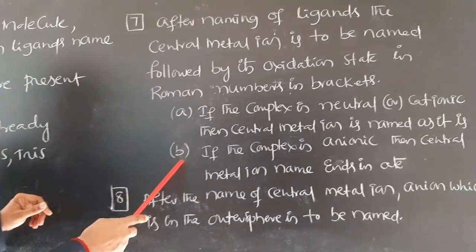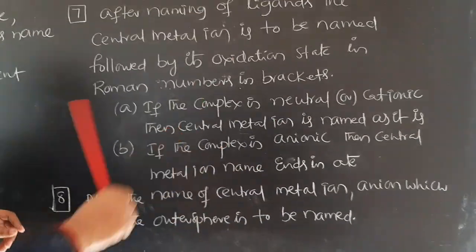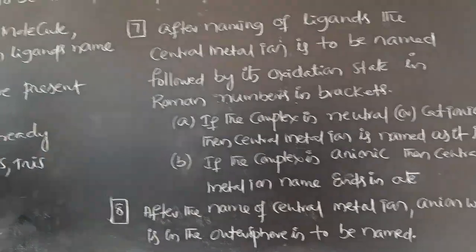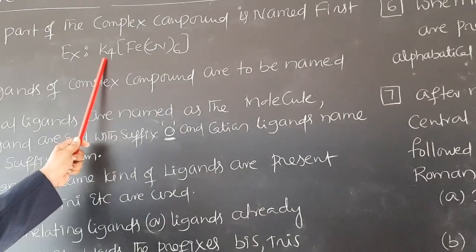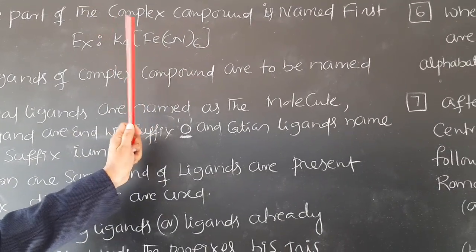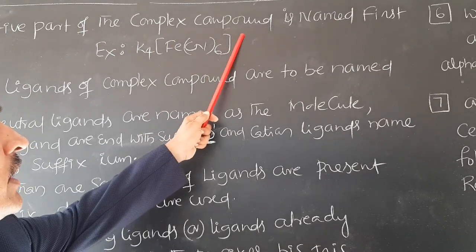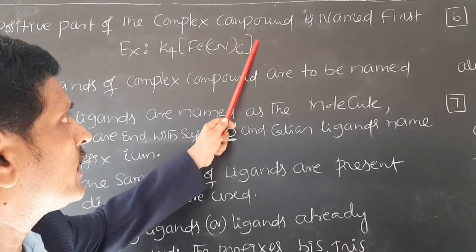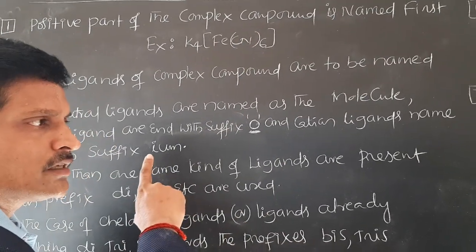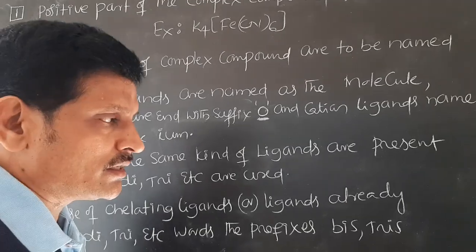Rule B. If the complex is anionic, if there is a negative charge present on the complex. For example, when this is ionized, what is produced? 4K plus and [Fe(CN)6] 4 minus ion is produced. So on the square bracket, what is the charge present? Negative charge is present. So this is an example of an anionic complex.